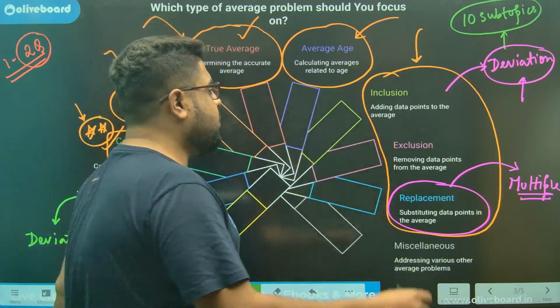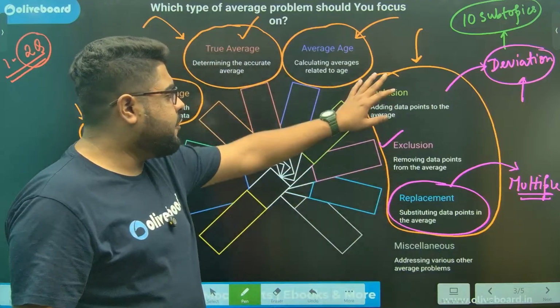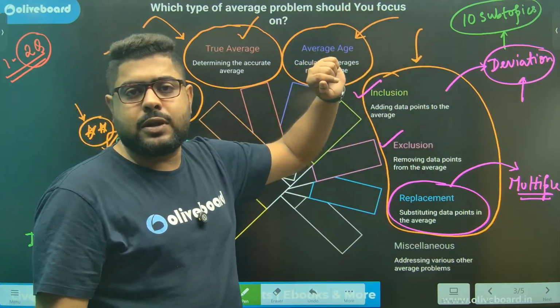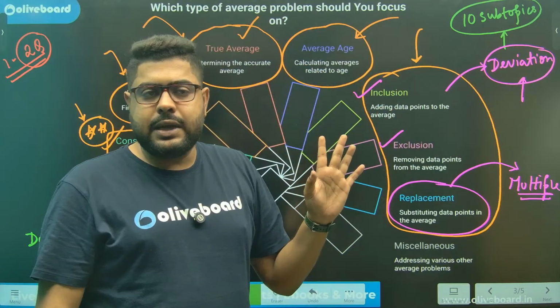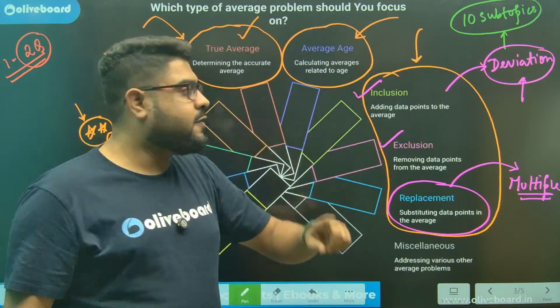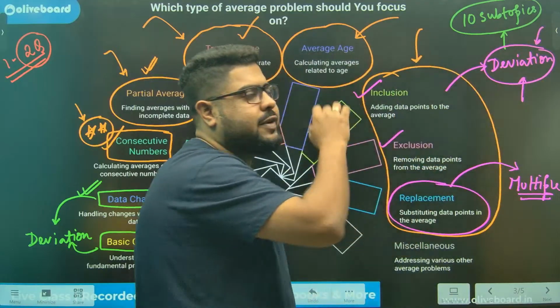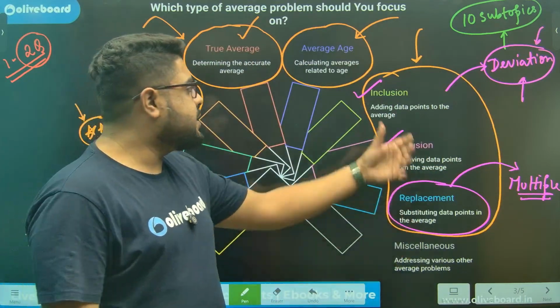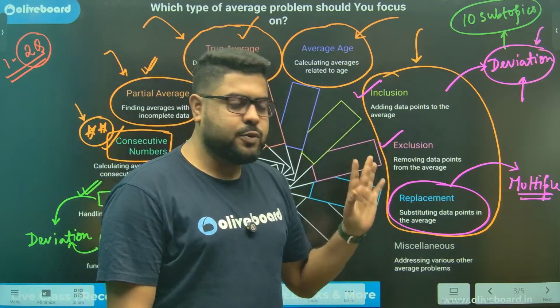But now you also need to prepare for whether more than one person goes out, it might be 3 persons go out, or 3 new persons come into the group. So you need to prepare for that. But again, if you learn the deviation concept, it will not affect you whether it's 1 or 3 or 30. It is not going to affect you.